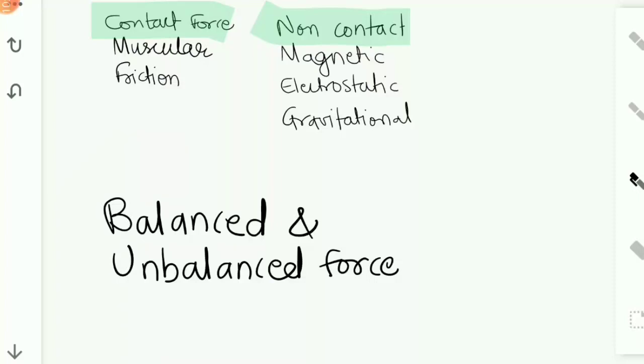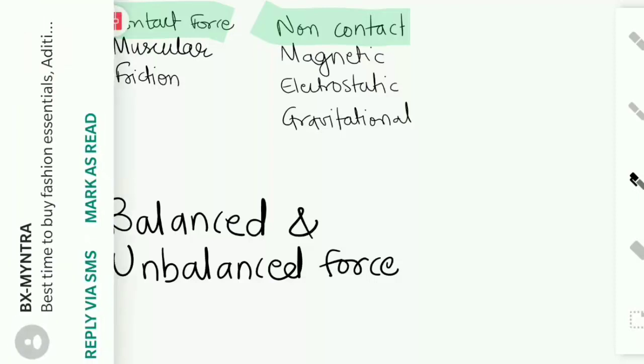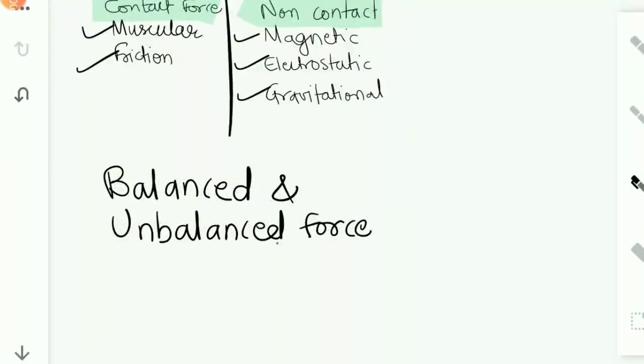Now what is the requirement or function of balanced force? Have you ever made clay toys? How do you give a definite shape to that clay? By pushing it inside or maybe pinching it, right? So clay is not moving anywhere. It is at the same position, but its shape is changing. So balanced force changes the shape of the object. Can you think of more examples where shape of the object is changed by balanced force?